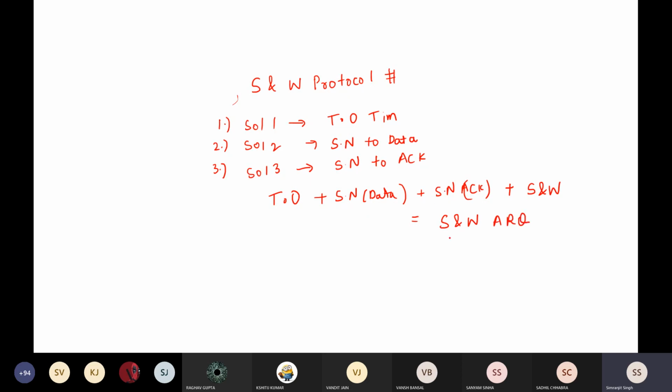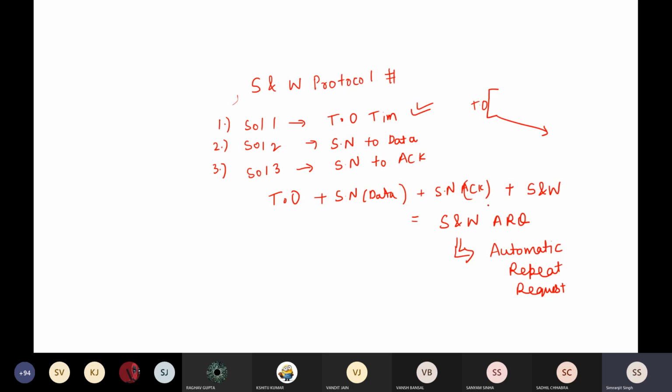This is another protocol that I've already told you about. I'll tell you again. ARQ means automatic repeat request. The first solution was the timeout timer, and that is why it was called automatic repeat request at the starting. Automatic repeat request means that when the timeout timer finishes, the sender again sends the same packet.